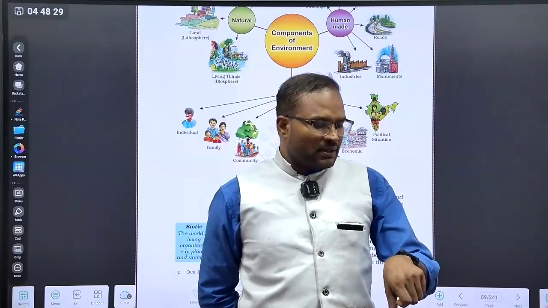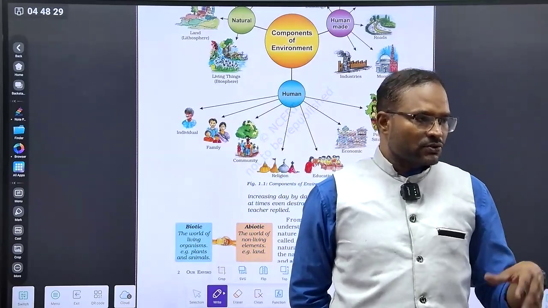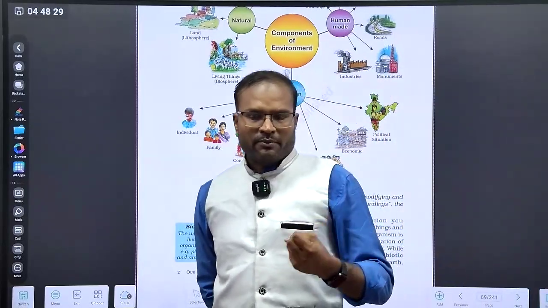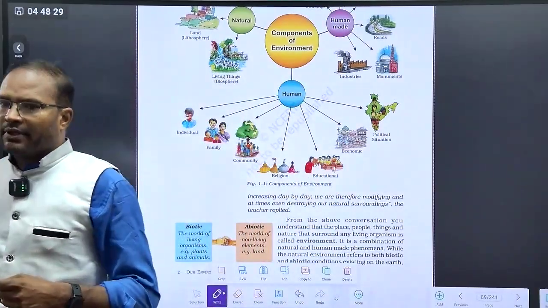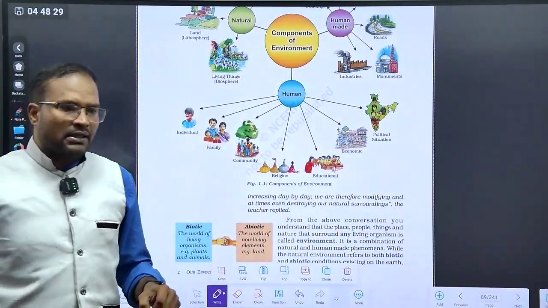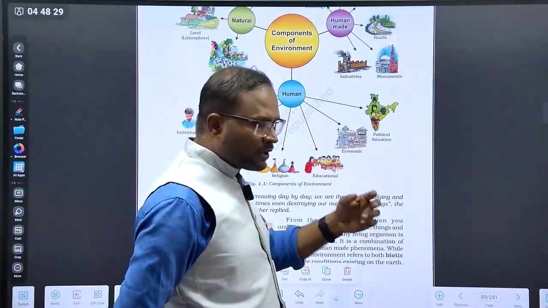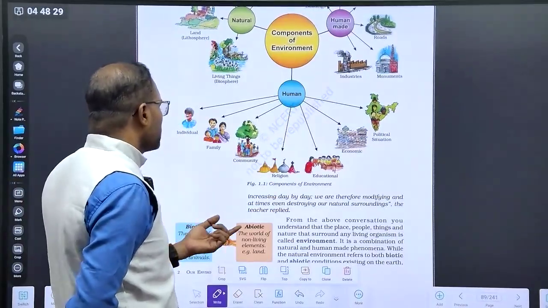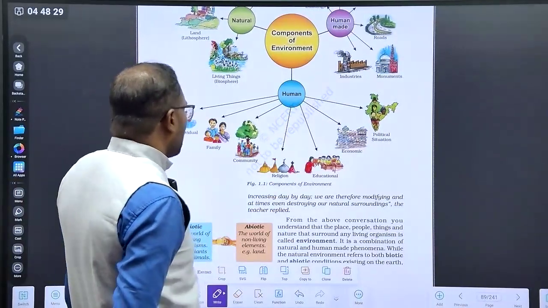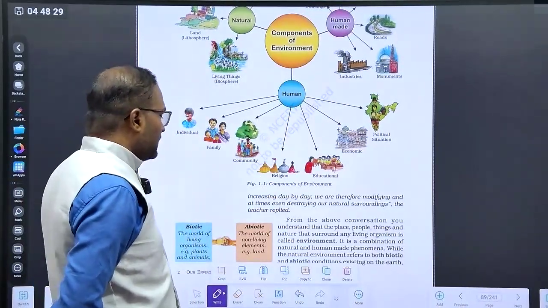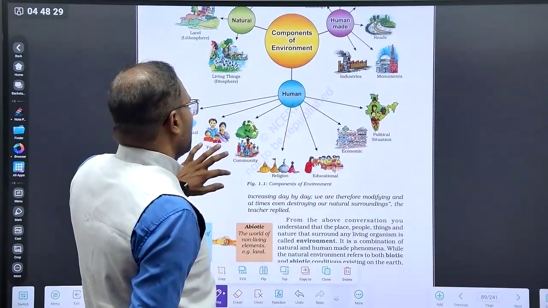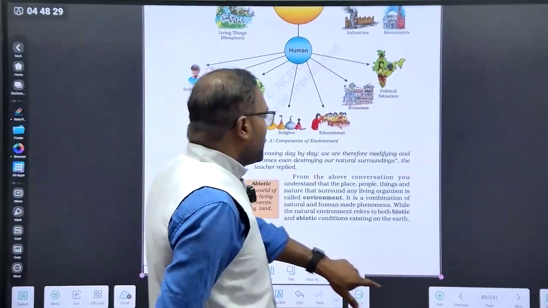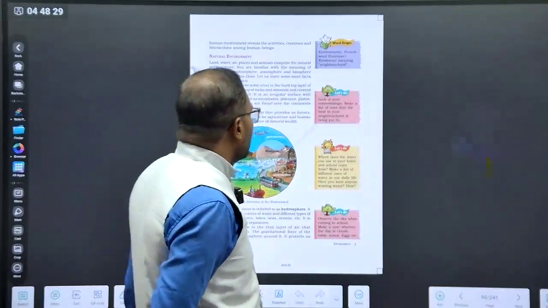Even our single cells, even our skin cells, are working, getting environmental input and constantly embedding it into the genetic coding, and your next generation will experience that. Abiotic means the world of non-living elements, that is land, air and water. Both the biotic and abiotic coexist in the environment.